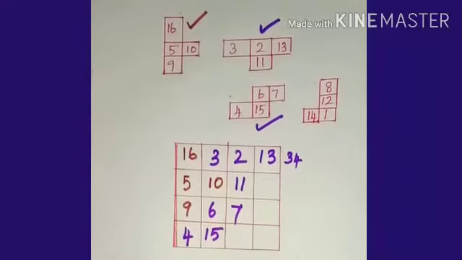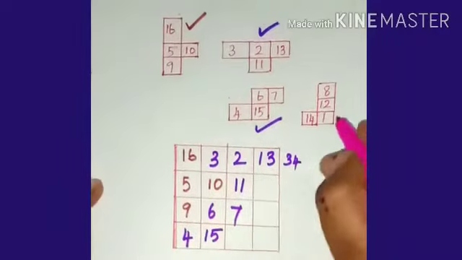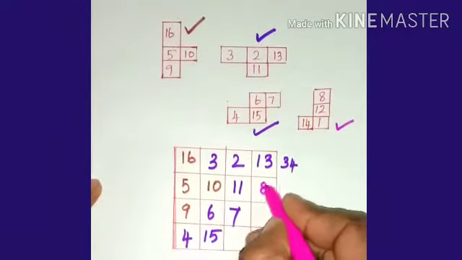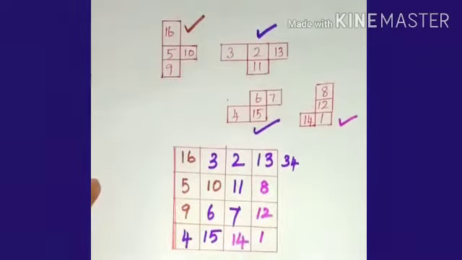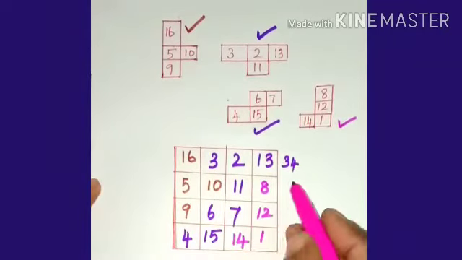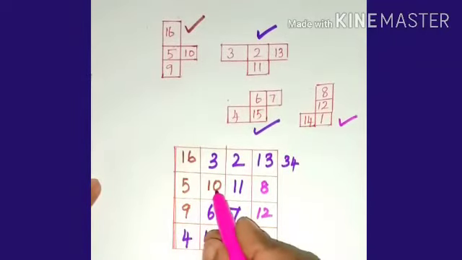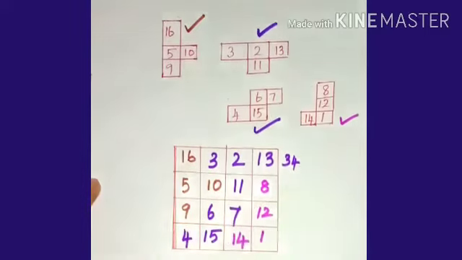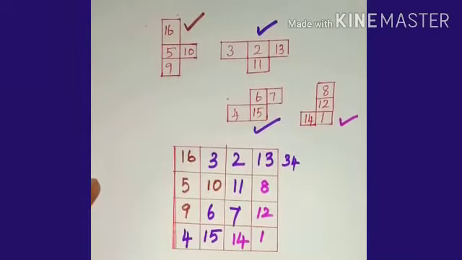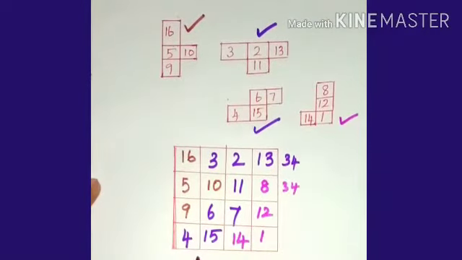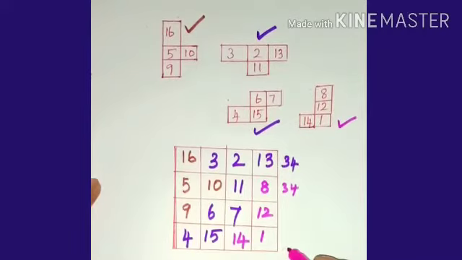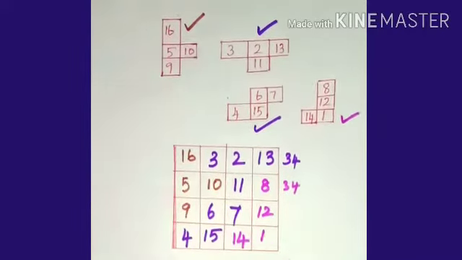So the remaining tetromino, only 1 is there. So here is the place of the remaining tetromino. So when we add all these values, we get 15. 5 plus 10 is 15. 15 plus 11 is 26. 26 plus 8 is 34. So similarly, we get the sum of columns and rows as 34. So which is the required 4 by 4 magic square.